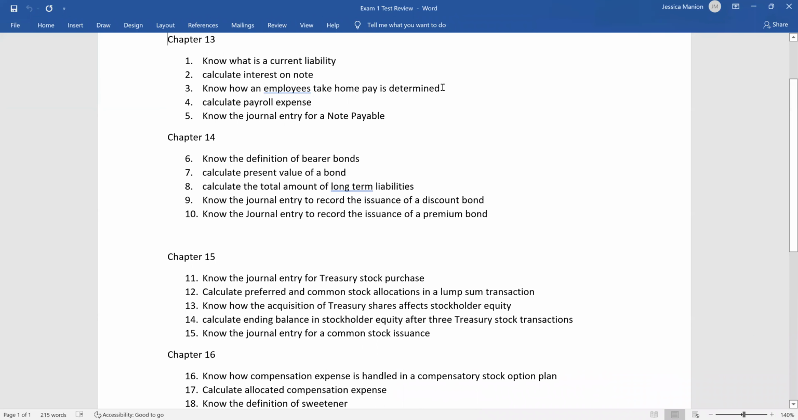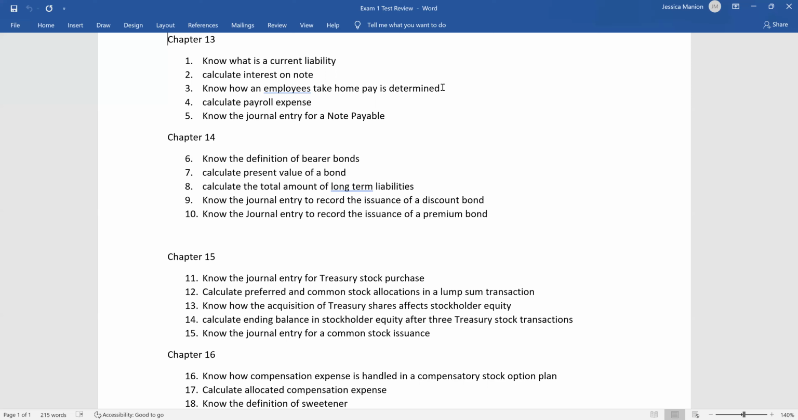And so Chapter 13, know what is a current liability. Hopefully we know the difference now between current and long-term liabilities, right? Remember, it's that kind of 1 year time frame. Current liabilities we expect to pay out of our current assets or pay off within the next year or the operating cycle. Long-term liabilities obviously take longer than a year to pay off. Probably the most common long-term liability, mortgage payable, right?